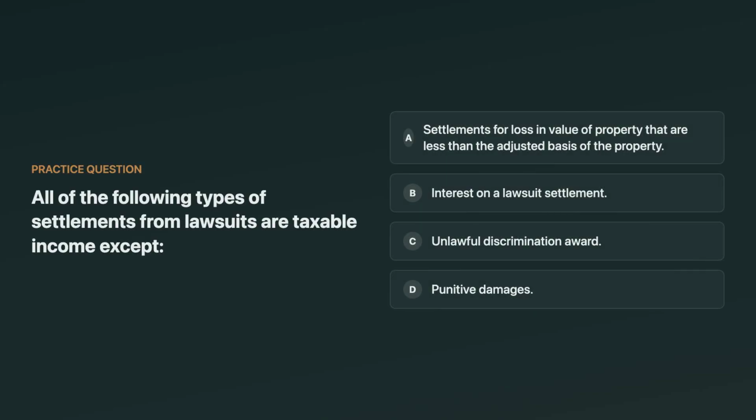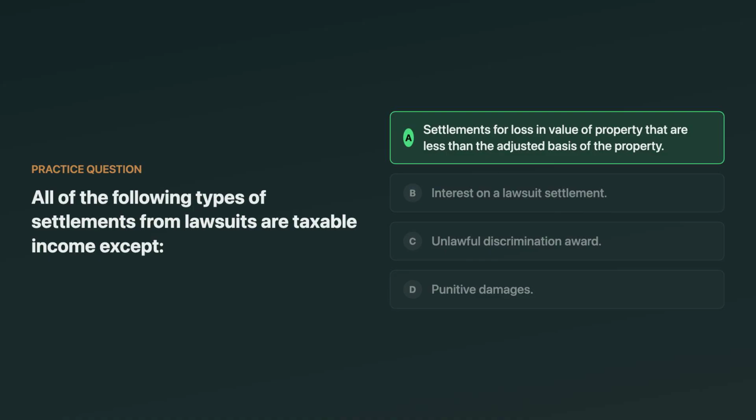All of the following types of settlements from lawsuits are taxable income, except which one? Settlements for loss in value of property that are less than the adjusted basis of the property, interest on a lawsuit settlement, an unlawful discrimination award, or punitive damages. Think about what's income versus a return of your own capital.